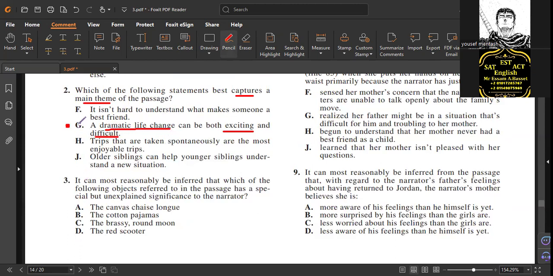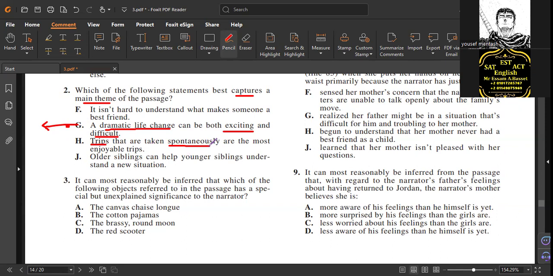That's fine. See that? The main theme is a common question type in reading, to test what is explained exactly. What is the situation? What do we explain in the text? Are we talking about older siblings? Can children help explain that the author, the narrators or characters help each other as family? No. Do we see that trips are taken spontaneously without planning?